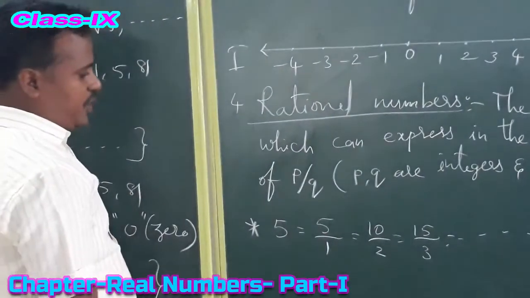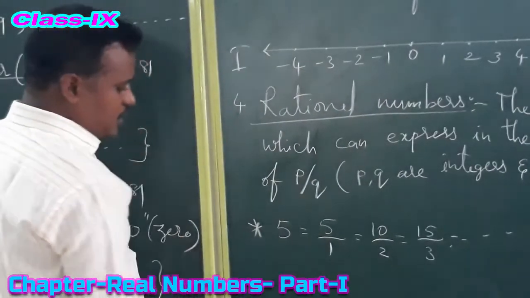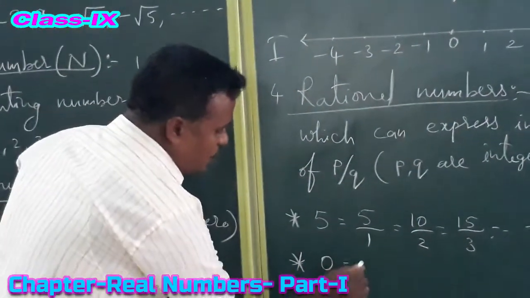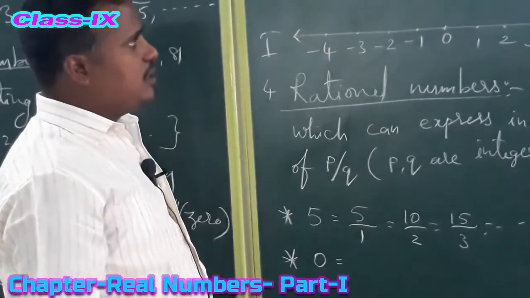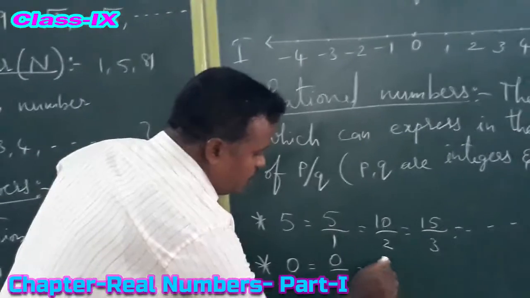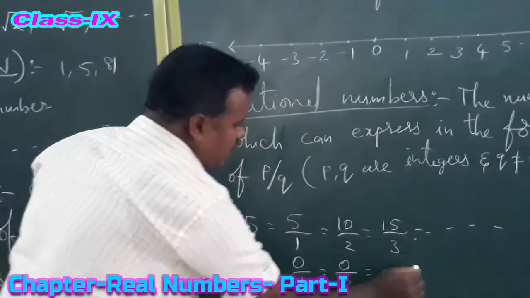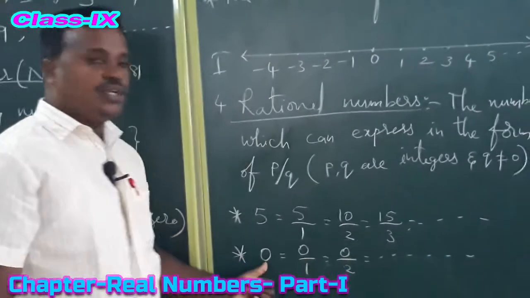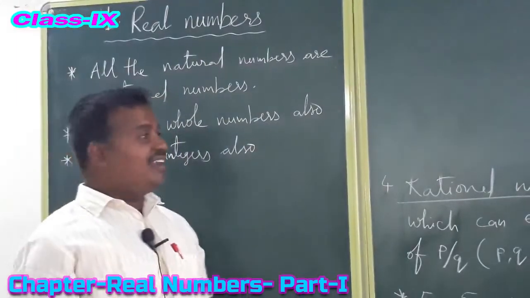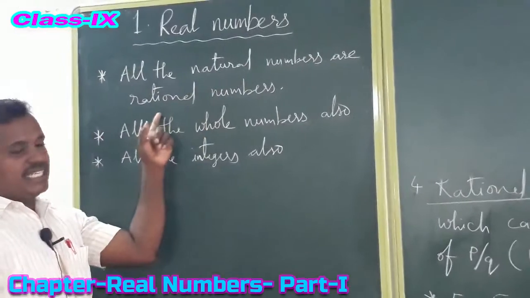Rational numbers are denoted by capital Q. Next, 0, the whole numbers. 0 we can write as 0 by 1, 0 by 2, 0 by 3. Like that we can express 0 also in the form of p by q.